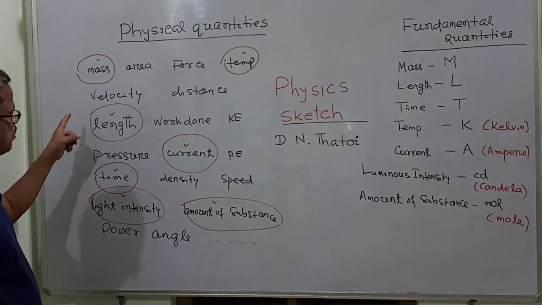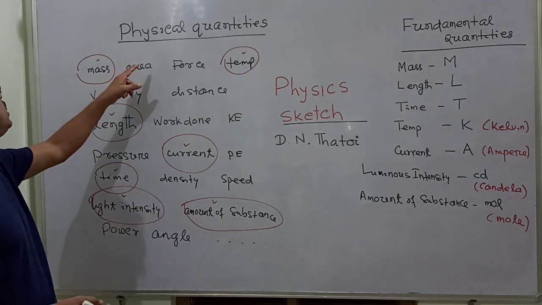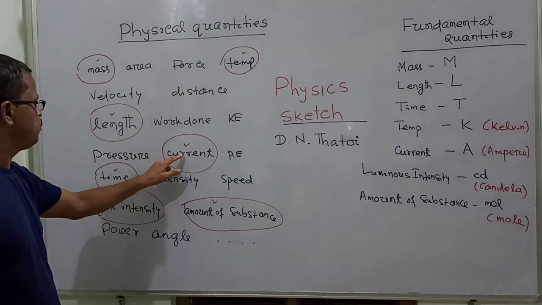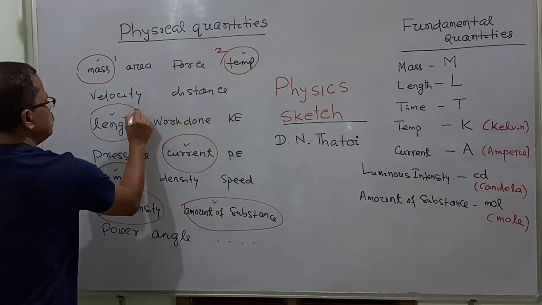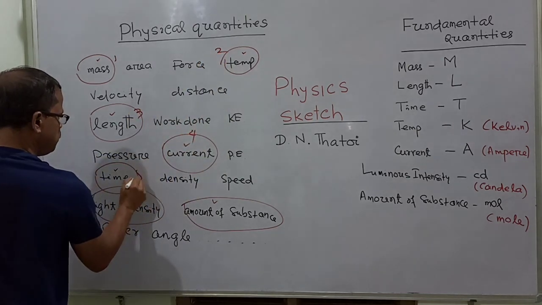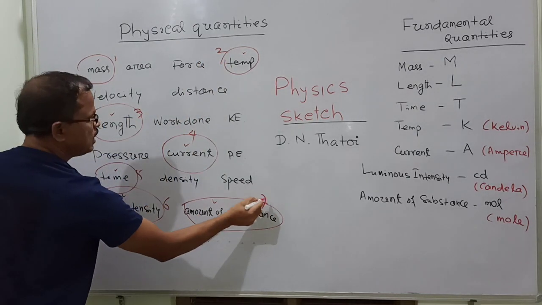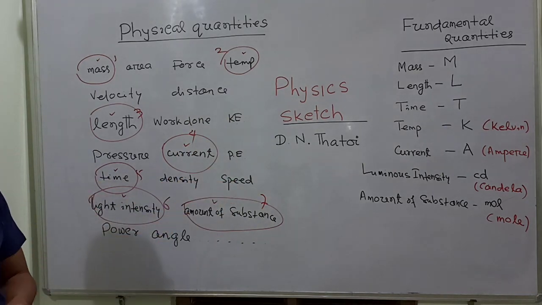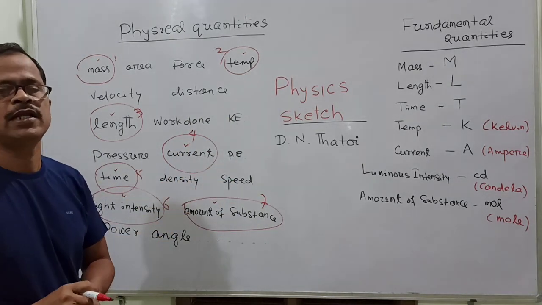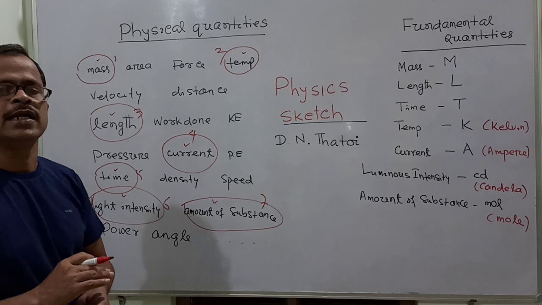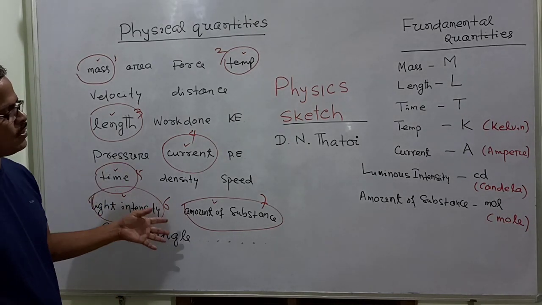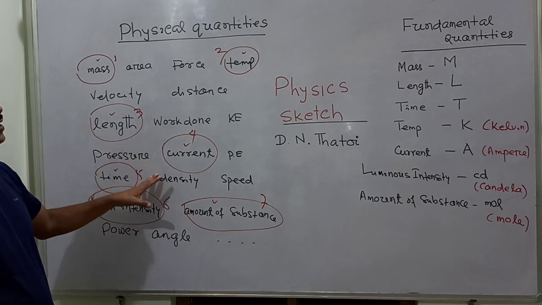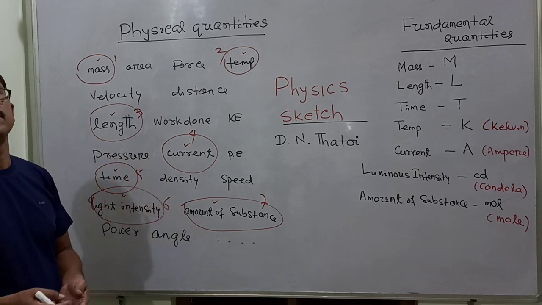These are 7 physical quantities: 1, 2, 3, 4, 5, 6, 7. These 7 quantities are of independent nature. They do not depend on anybody else. That's why they are the fundamental quantities. These independent quantities are called the fundamental quantities.